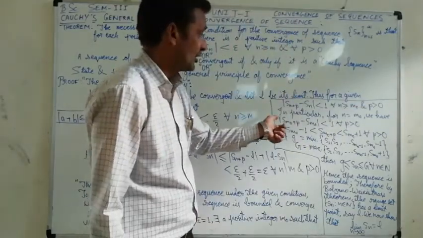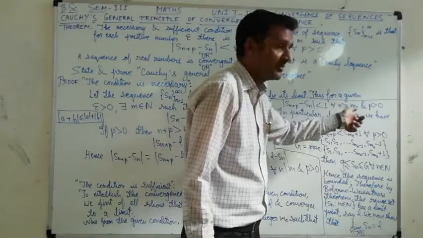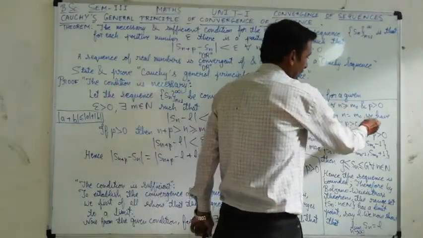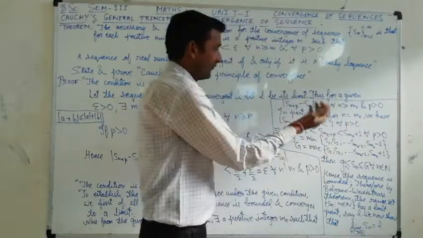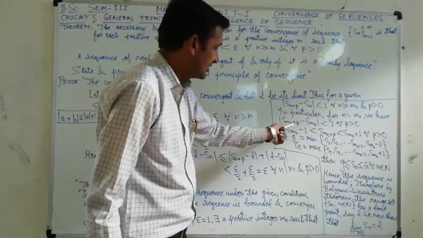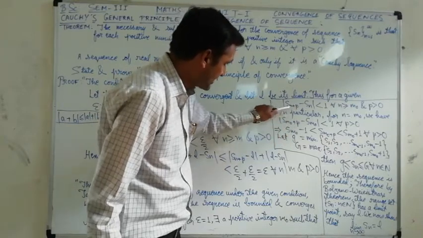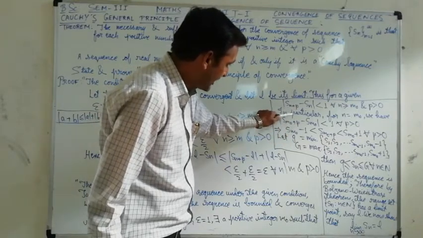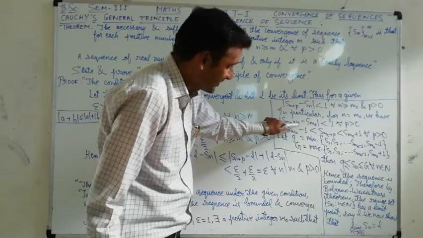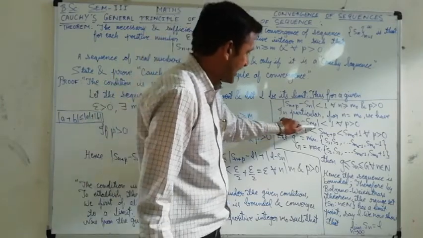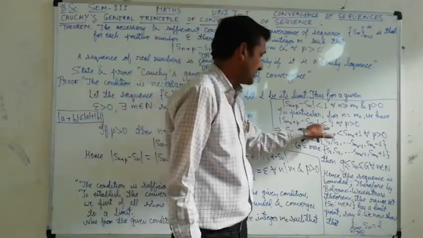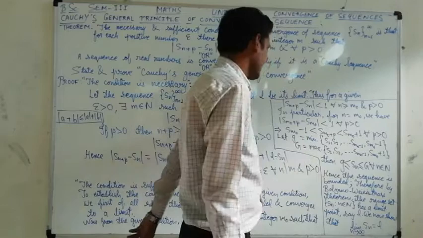In particular, for n equal to m0, now if we consider n equal to m0, in place of n we have to write S with subscript m0 plus p, that is S_{m0+p} minus S_{m0}. The mod of this complete expression is less than epsilon for all p greater than 0.